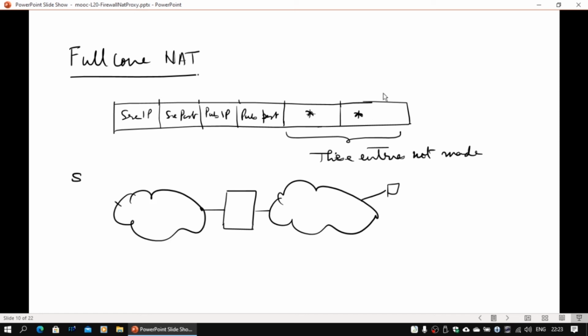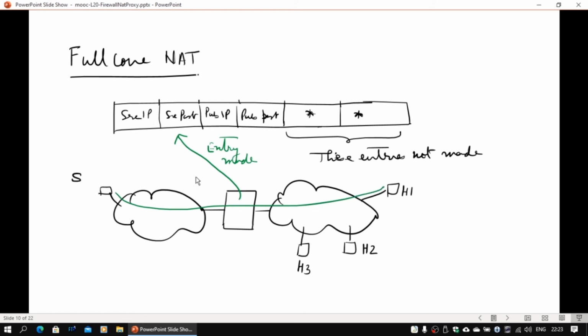As a consequence, when the packet is coming from the reverse side, these cannot be verified. You just look at whether it's coming to this public IP address and public port, and replace them by this. The source host IP address and port numbers you don't bother about. So this kind of NAT is known as full cone NAT. Now the way it operates is very simple. When a request goes from the source to host 1, the entry is going to be made. So these 4 entries will be there.